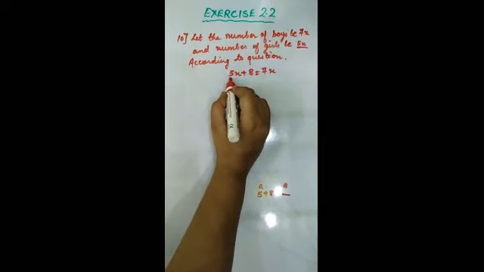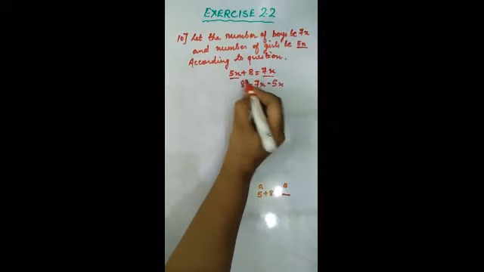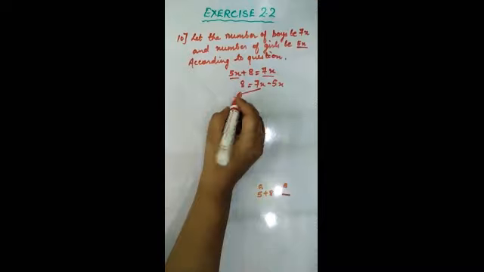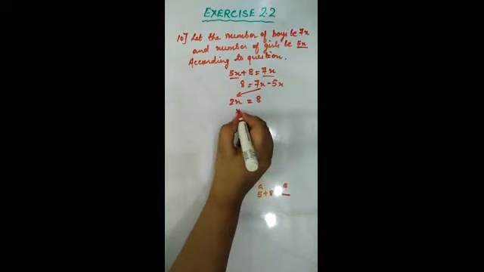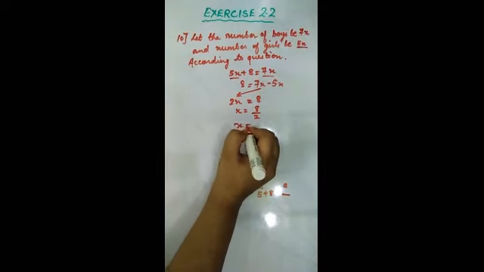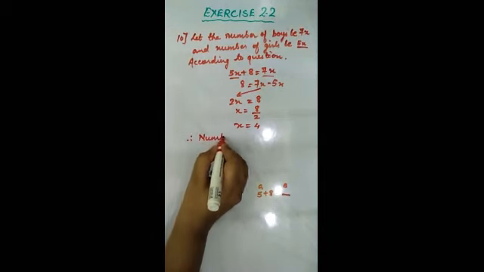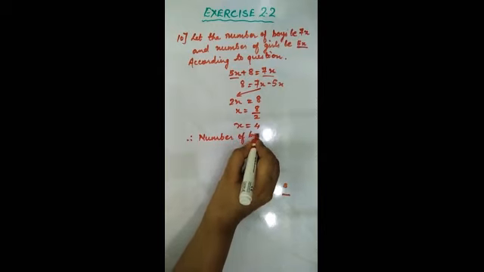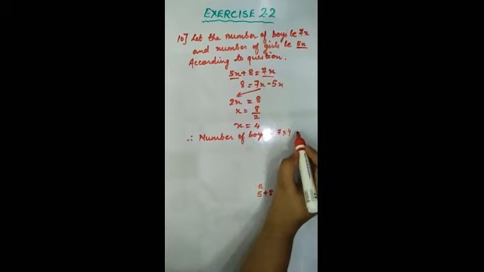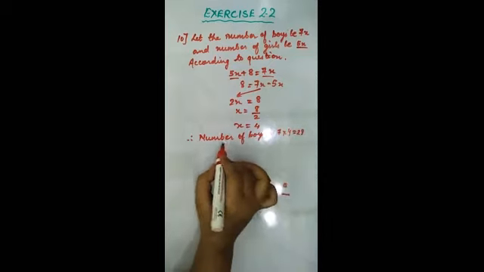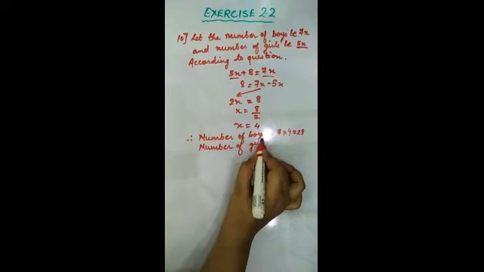Now like terms, this 5x will go on this side. 7x minus 5x is equal to 8. 7x minus 5x is 2x and is equal to 8. x is equal to 8 upon 2, that is x is equal to 4. Therefore, the number of boys is equal to 7 into 4, that is 28, and the number of girls, how much have you taken?